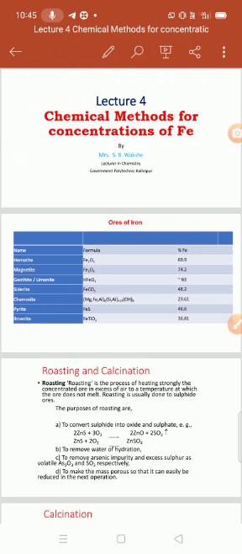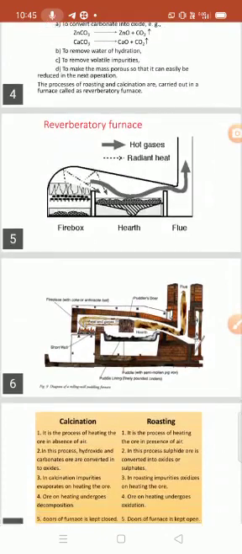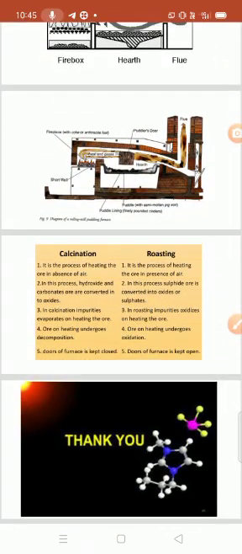This is lecture number 4, and we studied the chemical methods, that is calcination and roasting, in detail, and for the metallurgy group we also studied ores of iron with their molecular formula and iron content. All these are in the PPTs, including the calcination and roasting difference, given in short, so you can prepare for exam purposes also. Thank you, students.